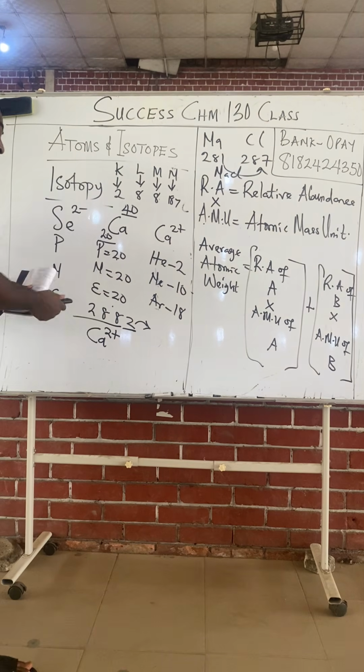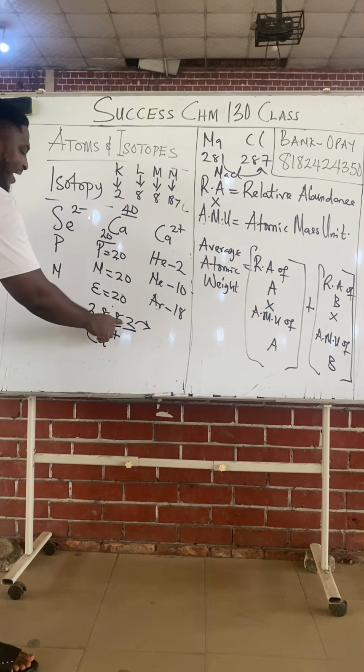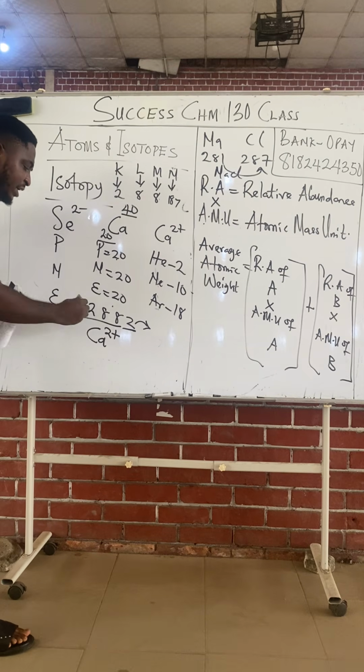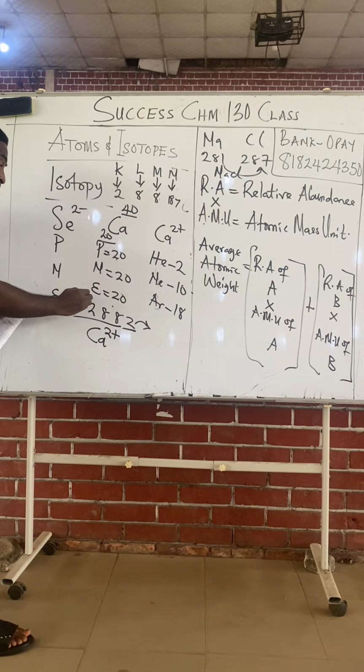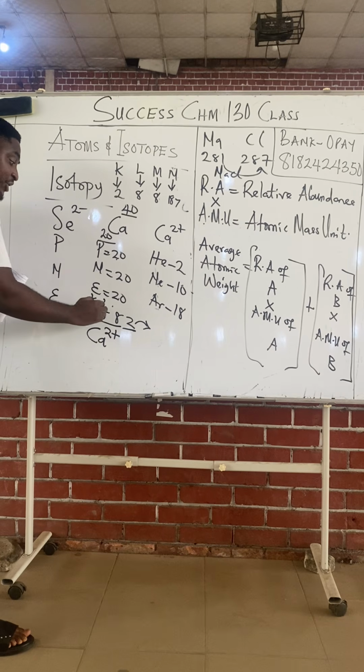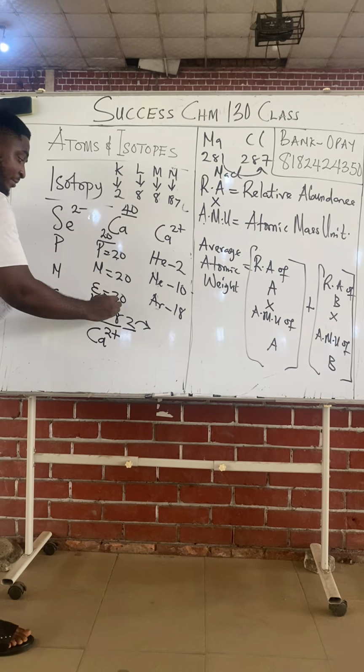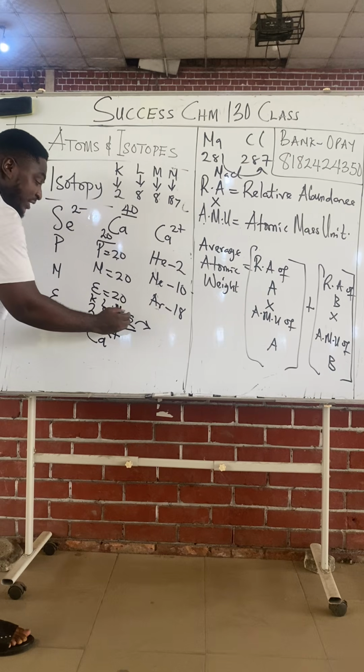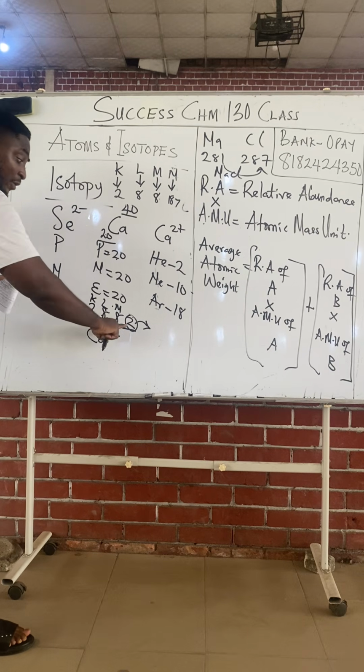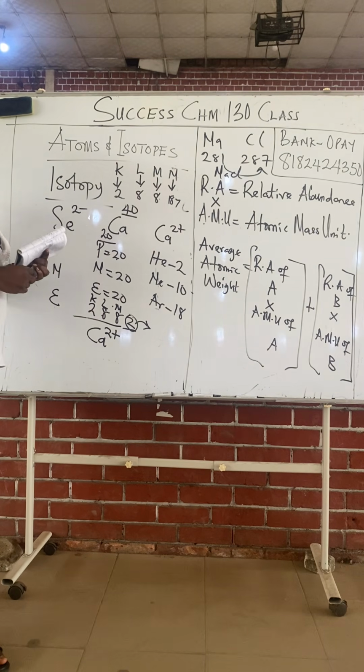So that's the main reason why elements are reacting. You see why calcium wants to lose 2 electrons, because if he loses 2 electrons, then it's stable. K shell needs 2, he has 2. L shell needs 8, he has. M shell needs 8, he has. This 2 is the liability. So I need to let go of this 2 and it becomes stable.